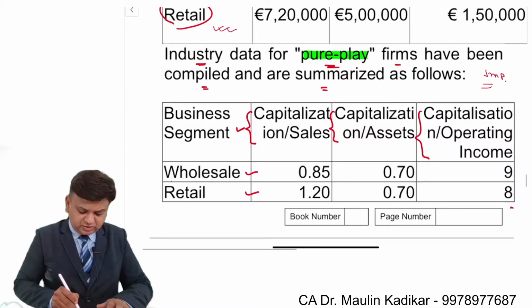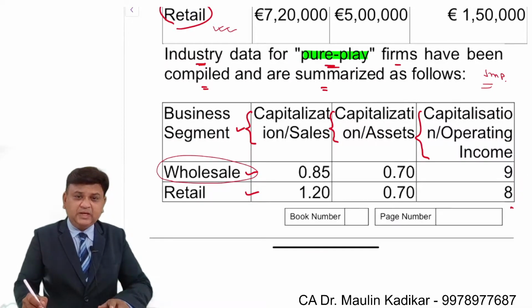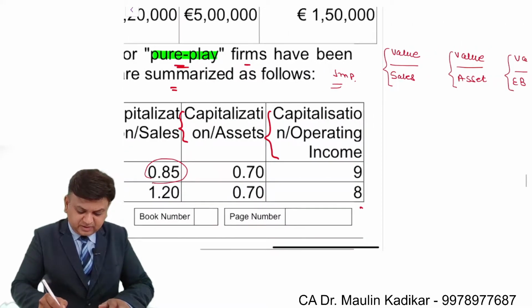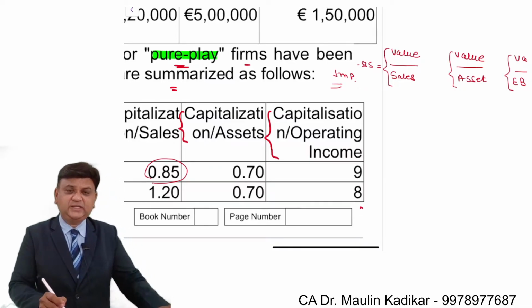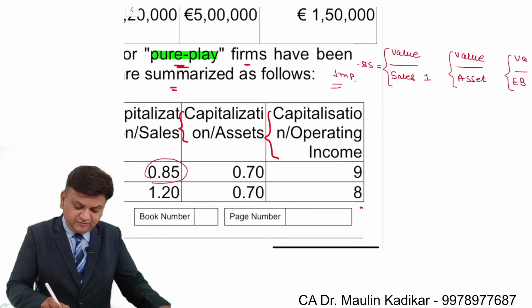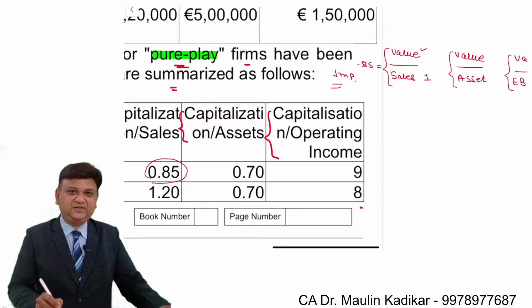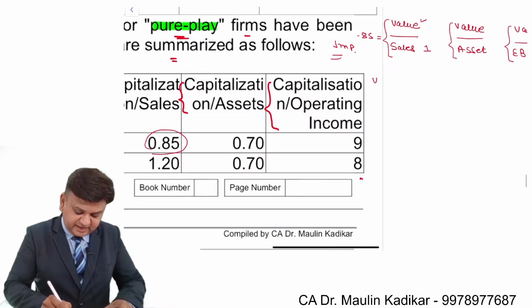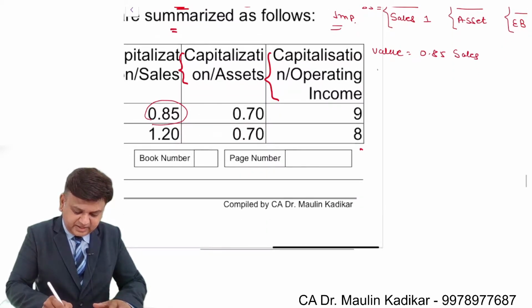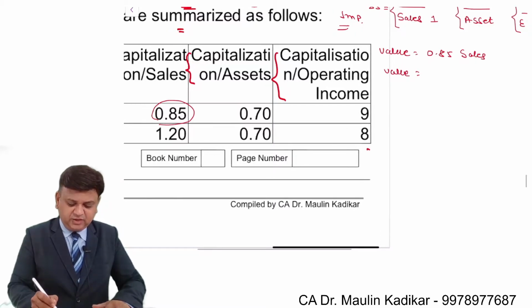I am focusing on the wholesale first of all. We understand that say this ratio is 0.85. This is quantity. It means that for every 1 rupee of the sales value, the value of the company is 85 paise. What is the value of the company? It is 85% of the sales value. Next, what is the value of wholesale segment?